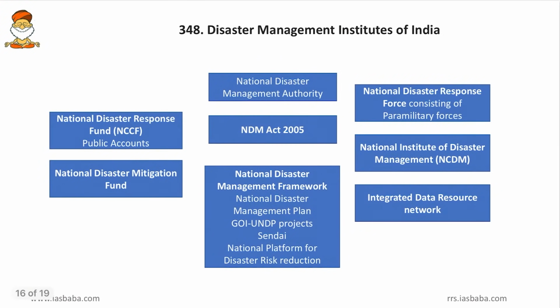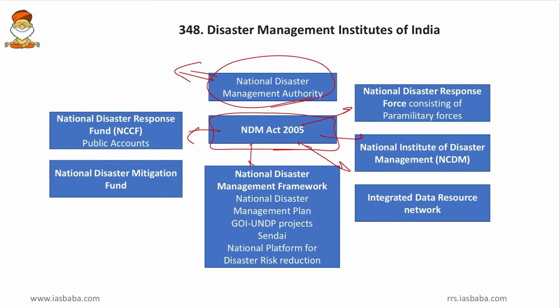Then come to next, Disaster Management Institutes of India. So friends, here is an overview of all those institutes. Coming to the first one, the National Disaster Management Act. It was set up in 2005, and it gave up so many institutes and strategies, action plans, frameworks, etc. So we will discuss some of them here. So the first one is the National Disaster Management Authority. So this is headed by the Prime Minister himself, and it can be included with other ministers and other experts. So this takes the crucial decisions regarding the disaster management.